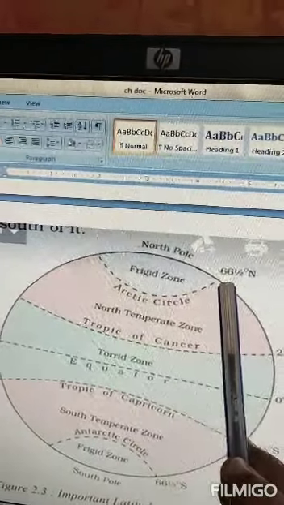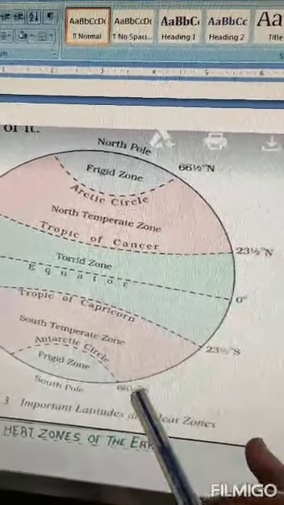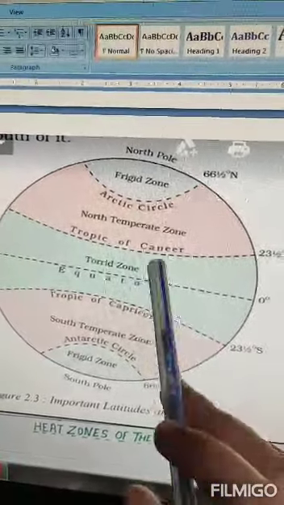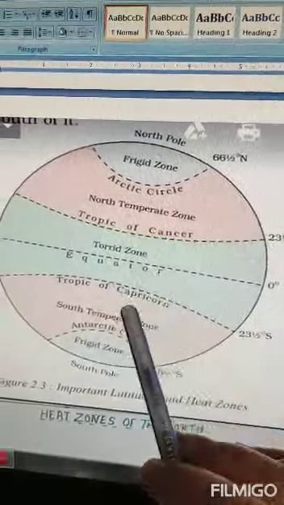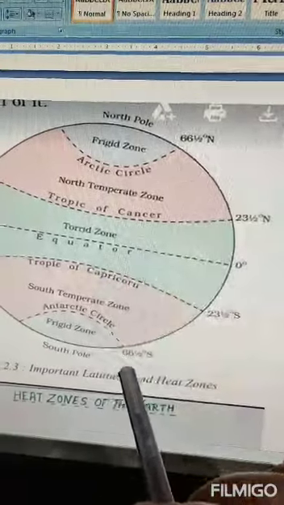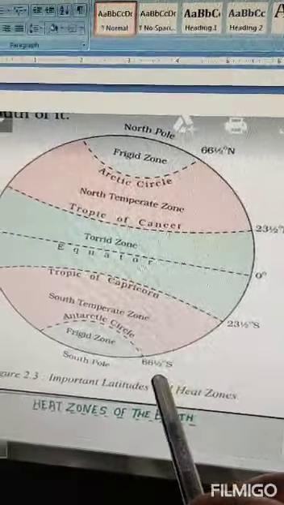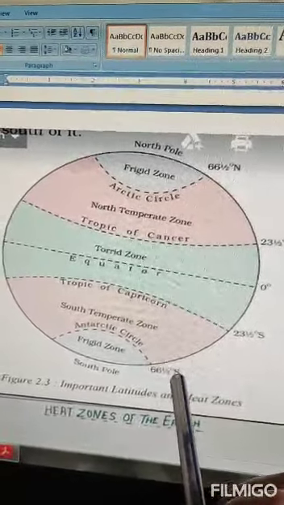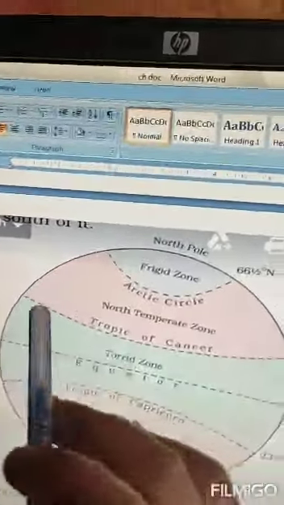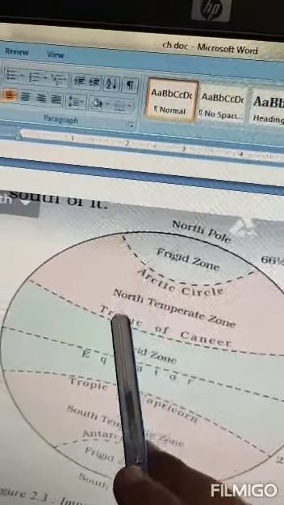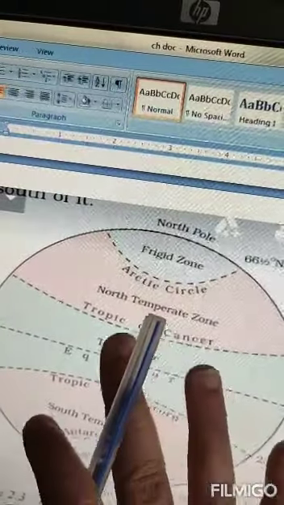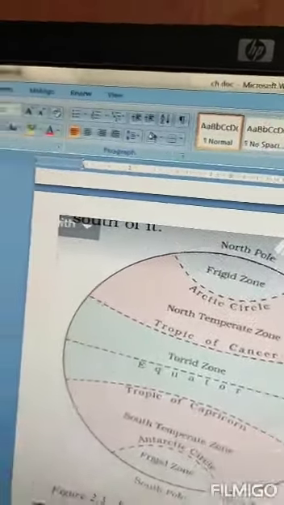Then the other two important latitudes are Arctic Circle 66.5 north and Antarctic Circle 66.5 south. Again, they should be at the same margin from the equator. Their latitudes are the same, but one is in the north and one is in the south. These are important because the areas in between these latitudes are different from others. That is why we have made these important four-five latitudes.